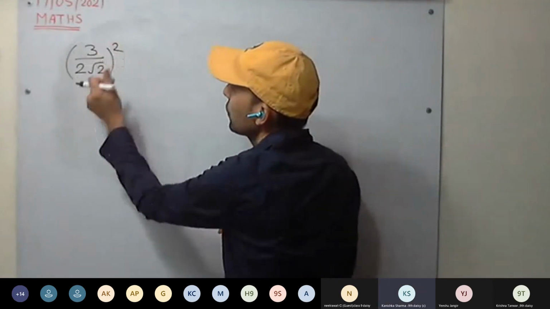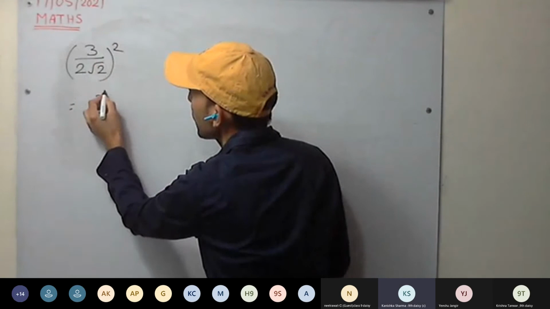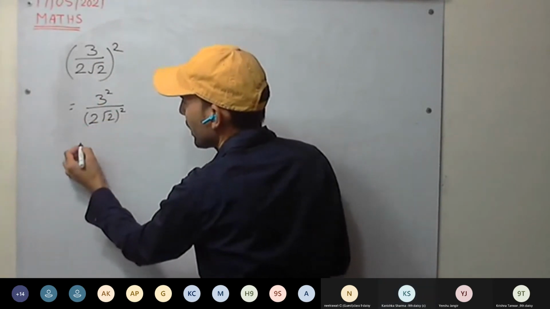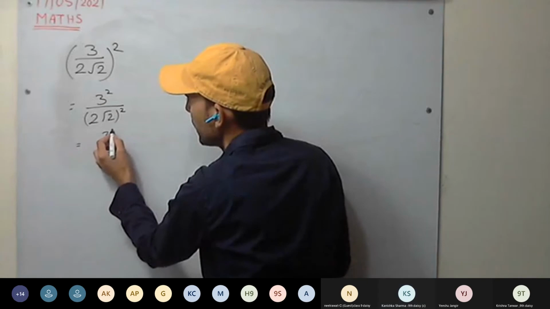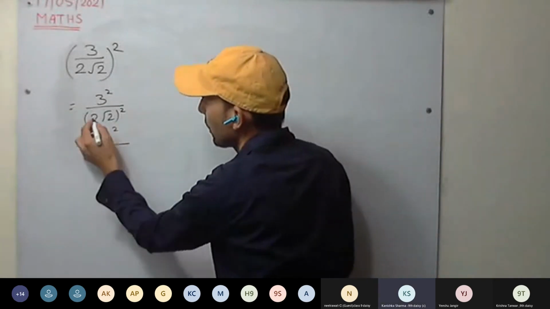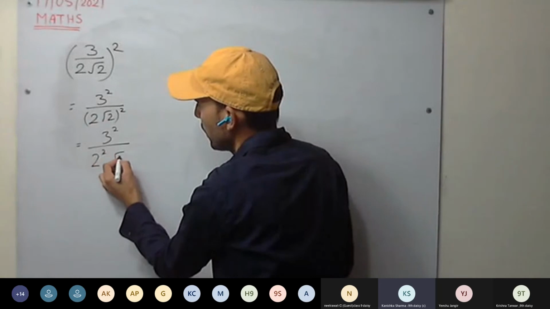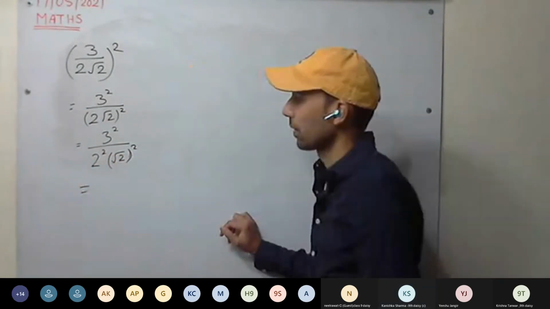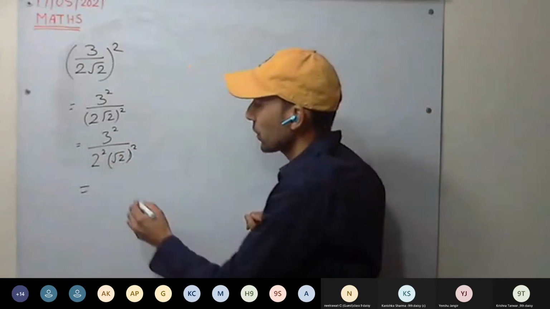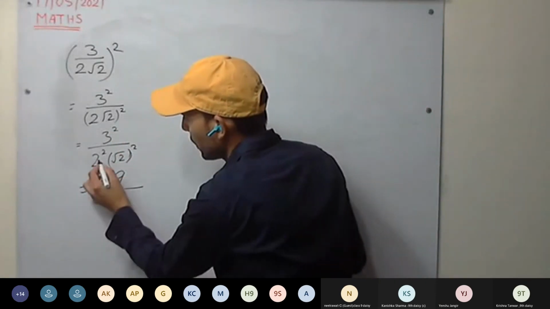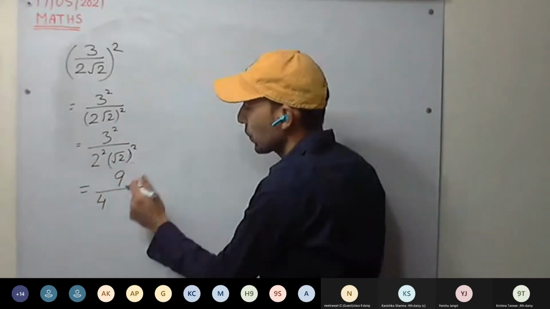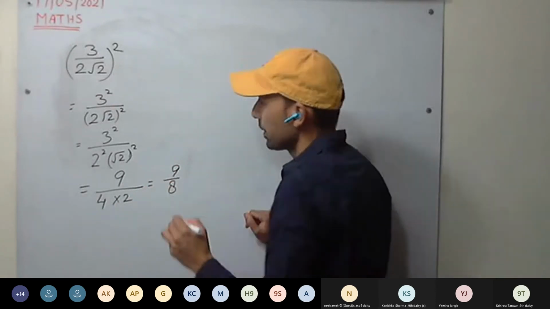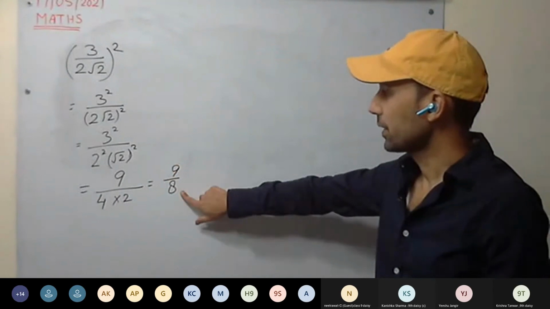So what will be the next step? We'll be taking the square of, it will be 3 square divided by (2 root 2) the whole square. Next step, 3 square divided by, now again open the bracket, it will be 2 square root 2 square. Now 3 square will be 9. 2 square 4. Root 2 square 2. How much we are getting? 9 upon 8.